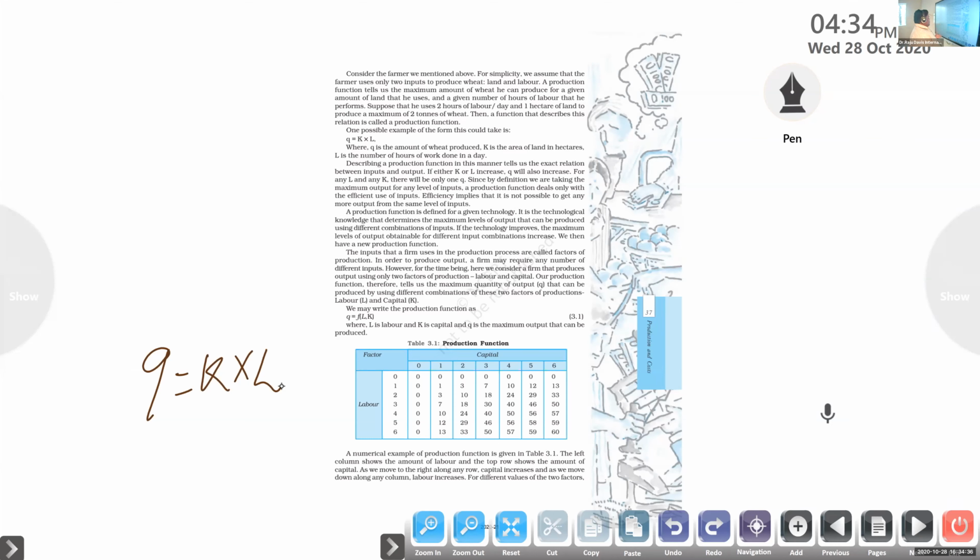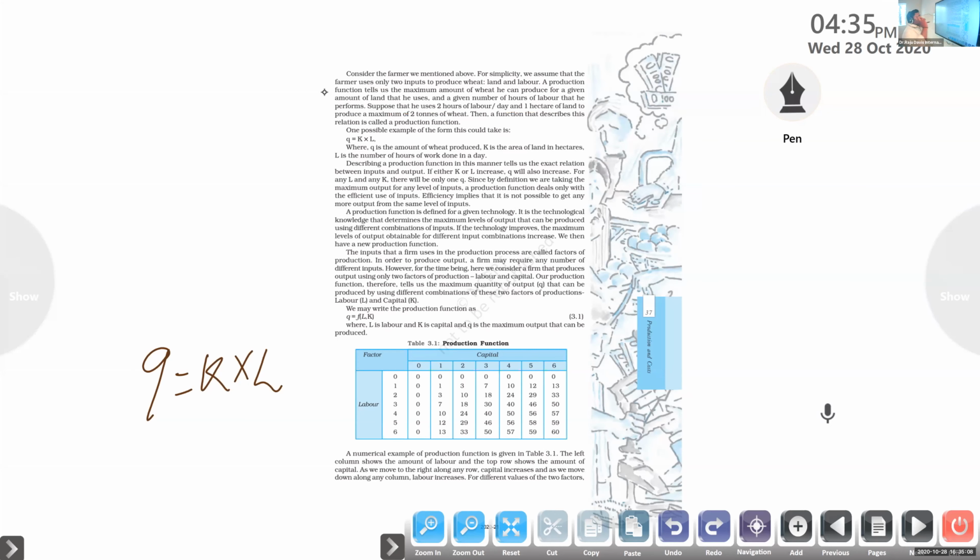L is land utilized or labor. Okay, so it will change. So here we can say Q, quantity produced, is equal to money used multiplied by land. We already took an example, an example of a farm. Suppose that he used 2 hours of labor per day and 1 hectare of land to produce the maximum of 2 tons of wheat.